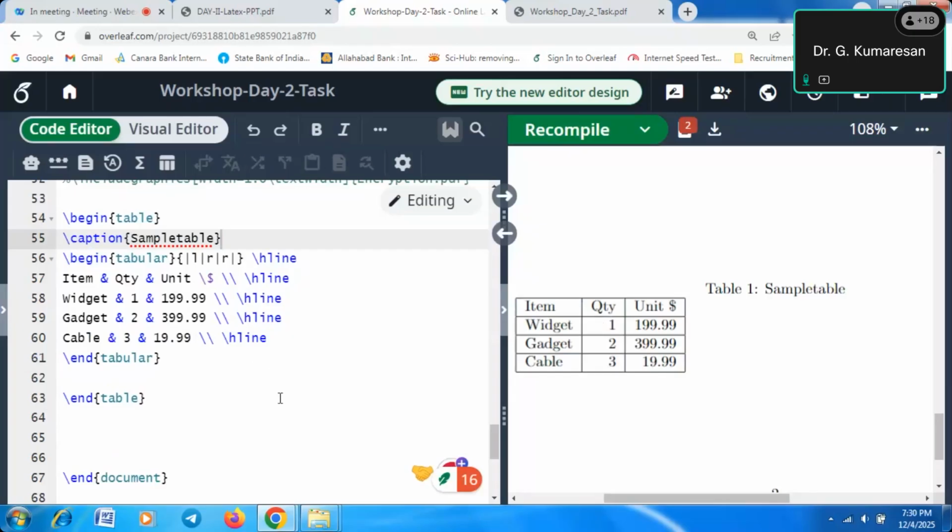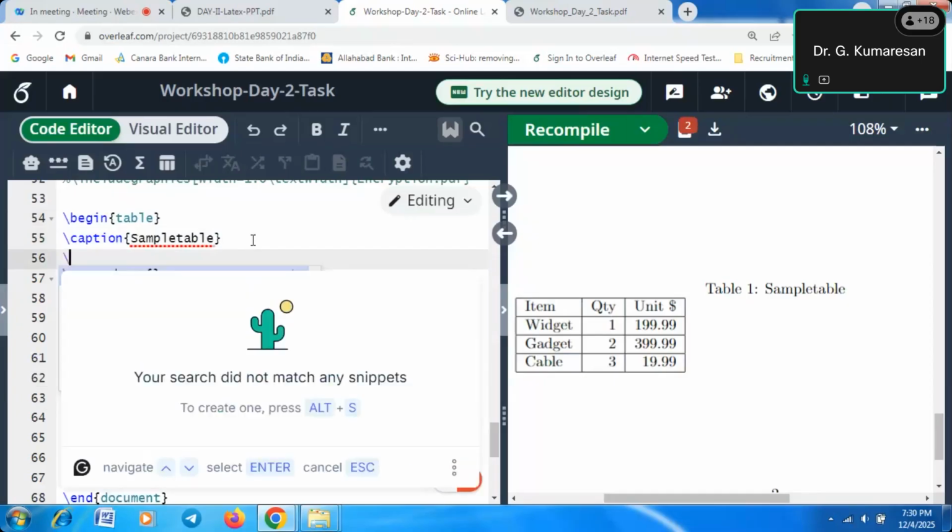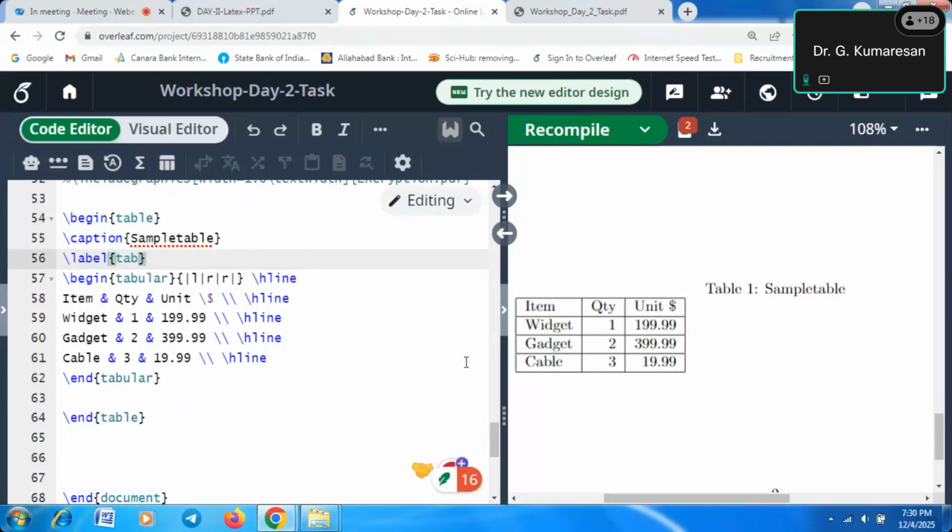Now we need to understand how to cite this table in the text. What command do we need to use? That is label. So after begin table, or after caption, we will use the label. Label, open curly brace, table 1, or tab or something. Tab is the table label name.